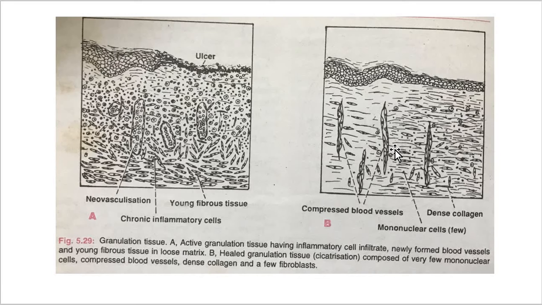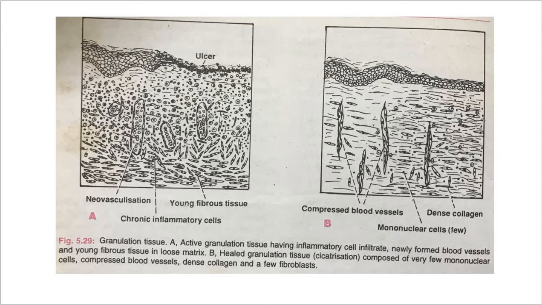So the newly formed blood vessels are present in the amorphous ground substance or matrix. Here you can see which are in the substance or in the matrix. Now the new fibroblasts originate from fibrocytes as well as by mitotic division of fibroblasts. Some of these fibroblasts have morphologic and functional characteristics of smooth muscle cells. Now the collagen fibrils begin to appear by about the 6th day. As maturation proceeds, more and more collagen is formed.